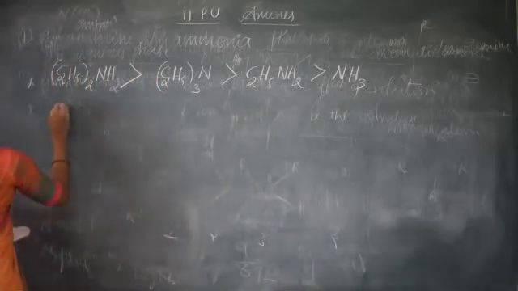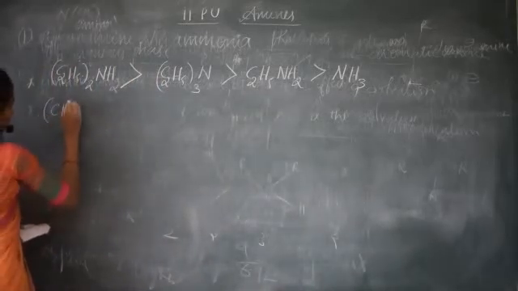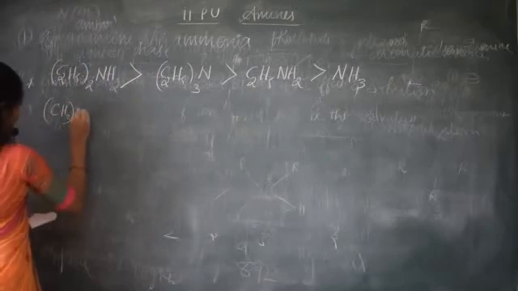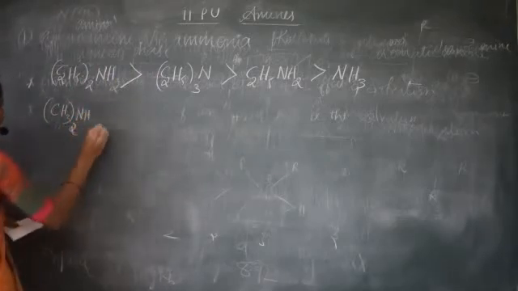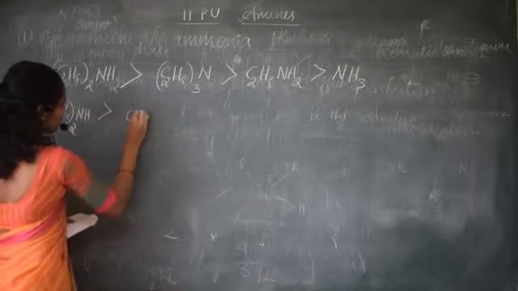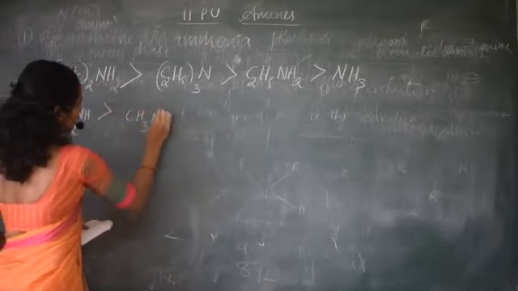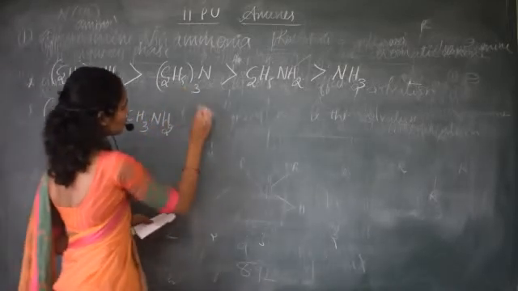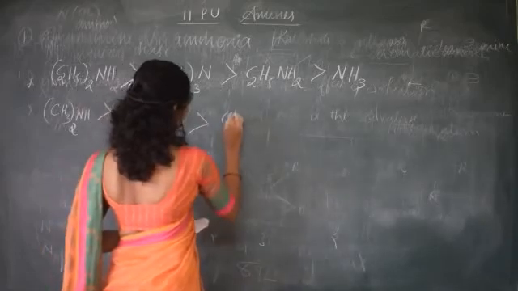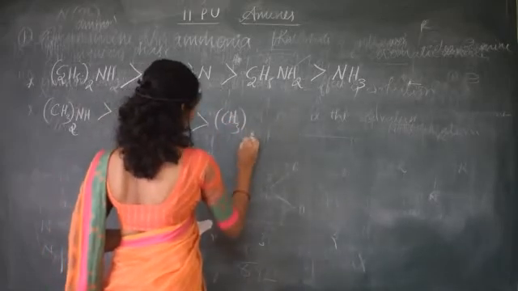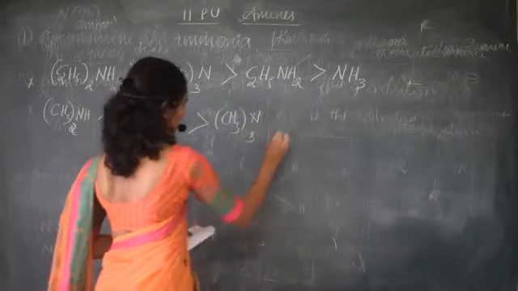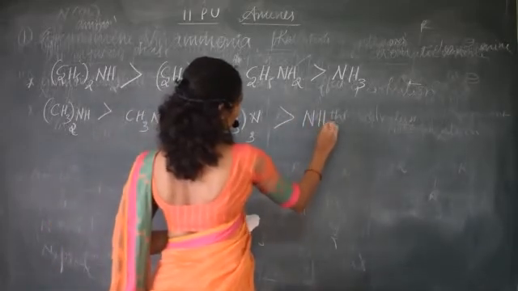And here it is CH3 in the case of methylamine: (CH3)2NH, next is CH3NH2, next is (CH3)3N, and last is NH3.